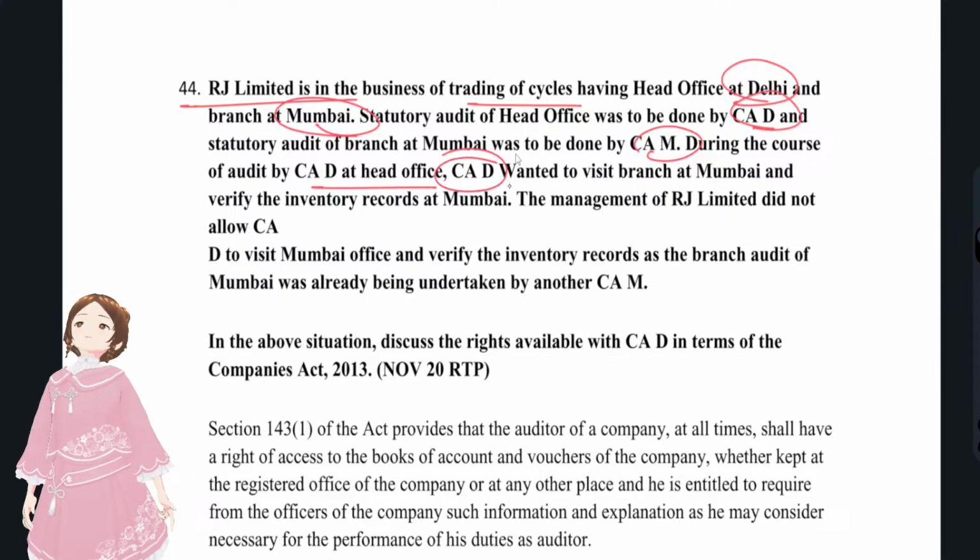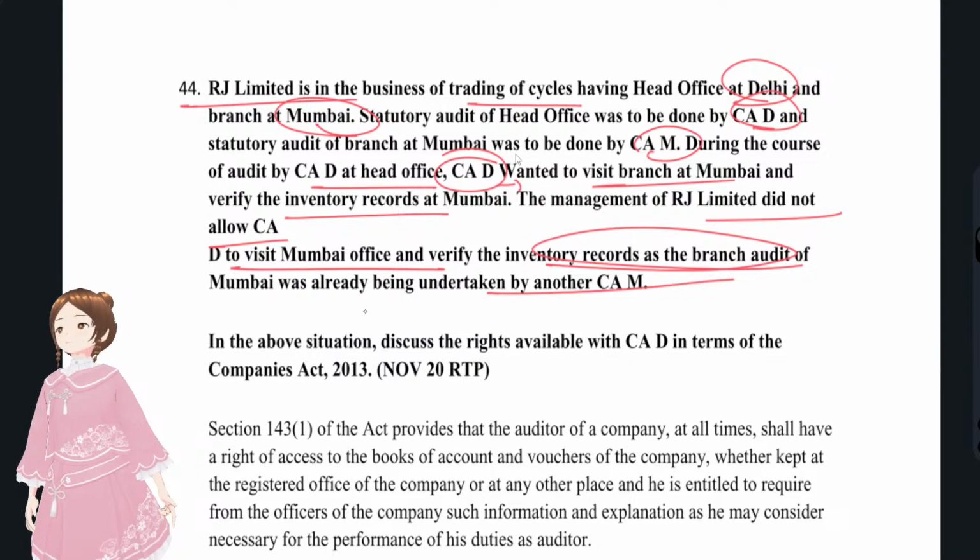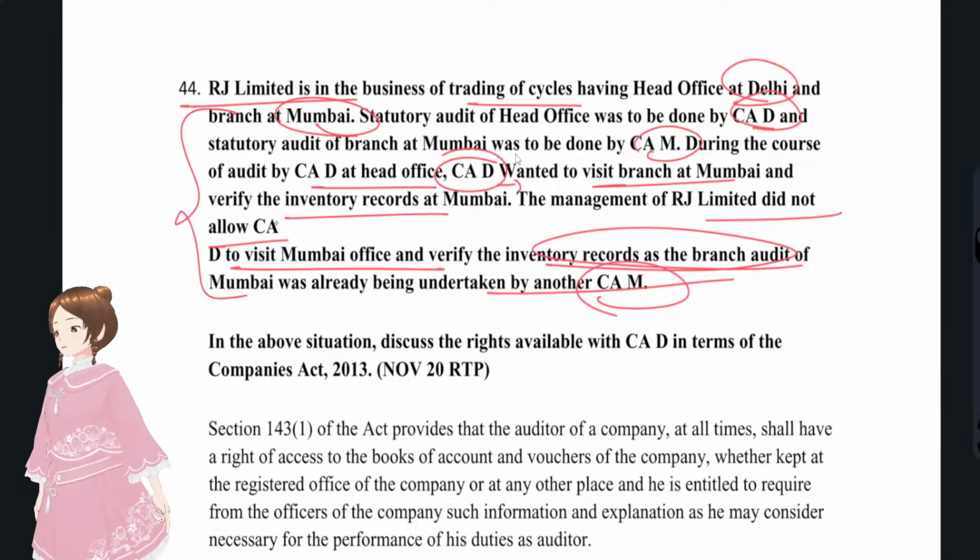Who is D? The statutory auditor of the company who is doing the head office audit wanted to visit the branch and verify the inventory records. Management did not allow the CA to visit the Mumbai office and verify the inventory records of the branch, as the audit in Mumbai was already taken by CA M. Could they restrict the scope? No, they cannot restrict the scope.